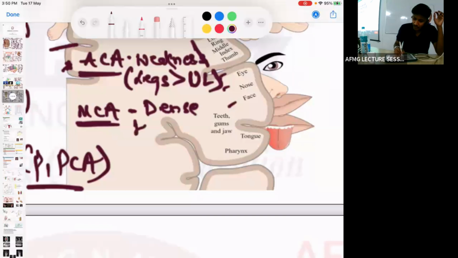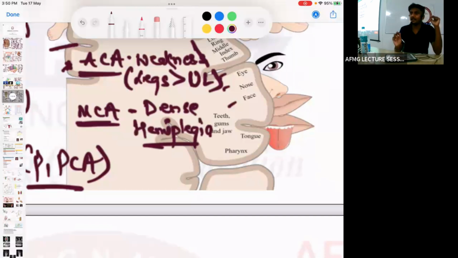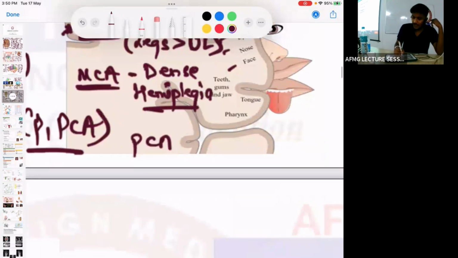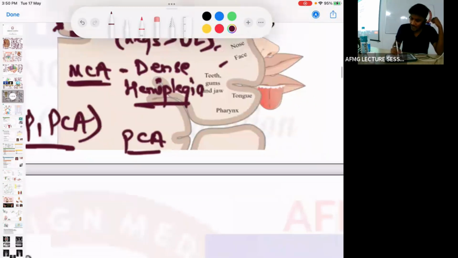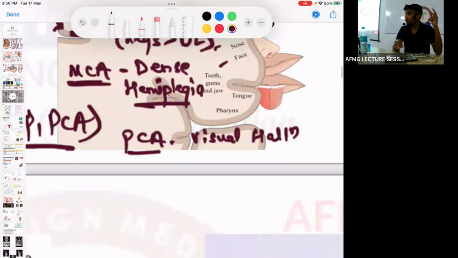So dense hemiplegia is due to occlusion of which artery? Weakness more in legs is due to occlusion of which artery? And vision loss will be due to occlusion of which artery? Visual hallucinations? Posterior cerebral artery. Visual hallucinations are due to occlusion of the posterior cerebral artery, because the visual cortex of the occipital lobe will receive decreased blood supply. No issues with this, these important things are remembered.